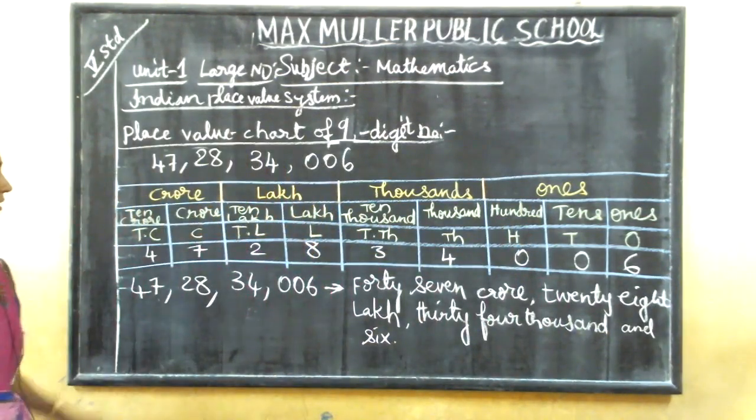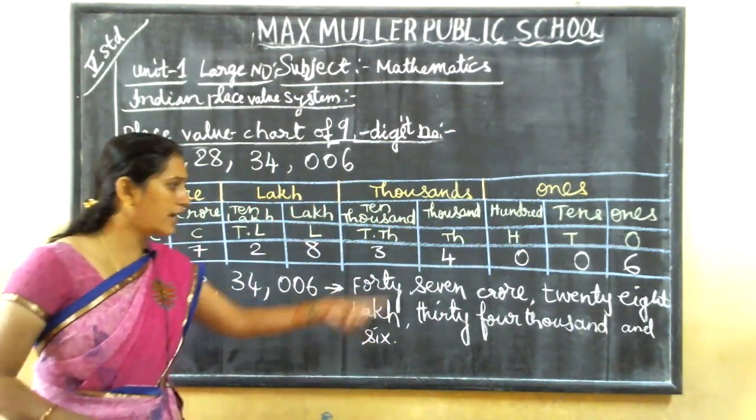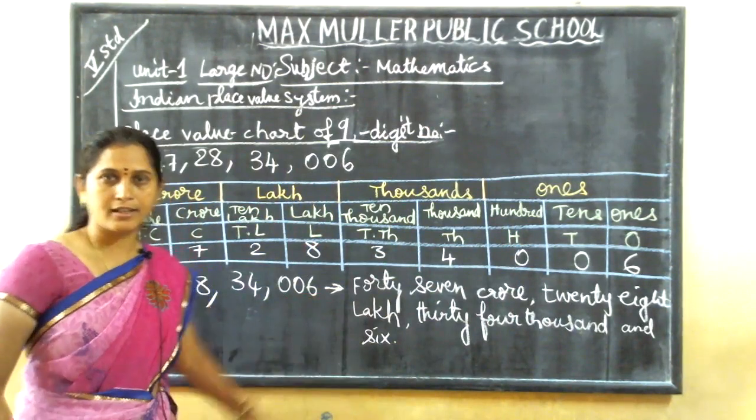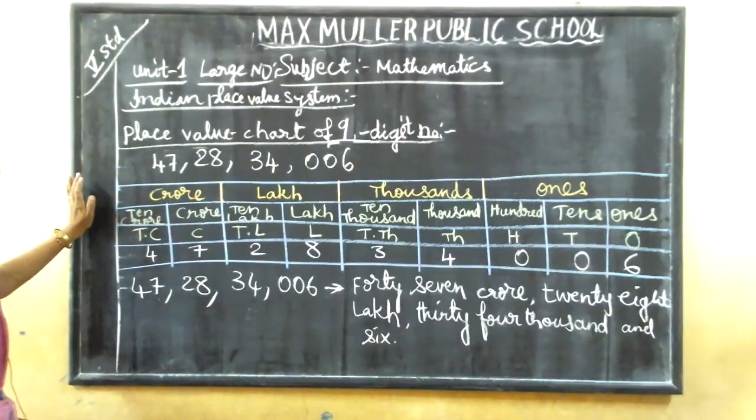Got it? 47 crore, 28 lakh, 34,000 and 6. Got it, children? This is the place value chart of 9-digit numbers.